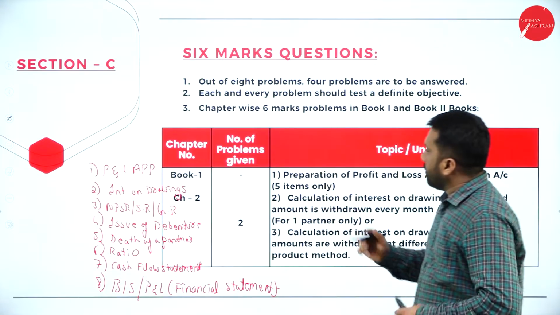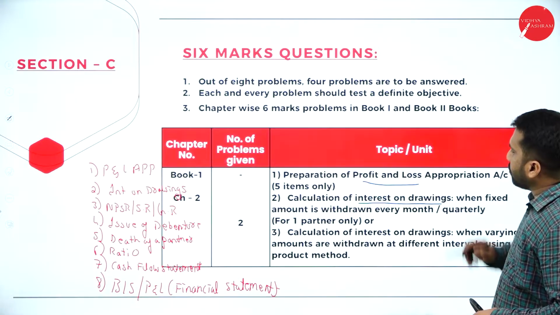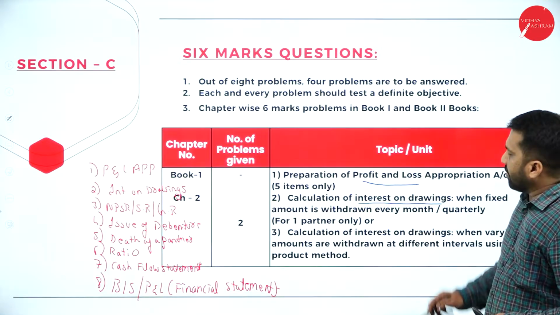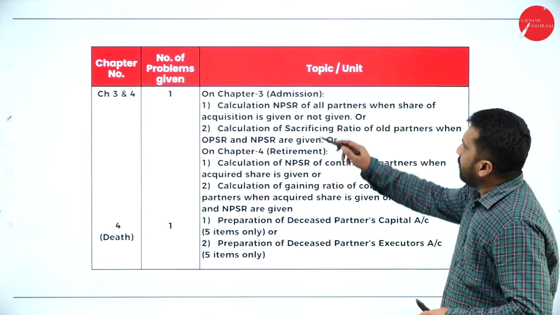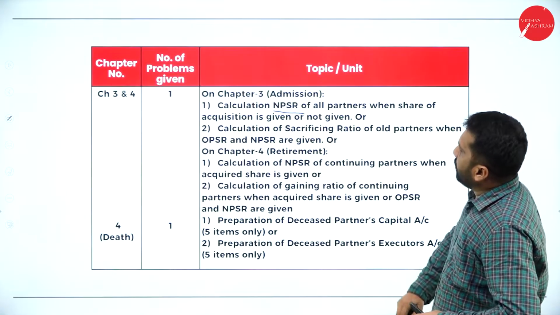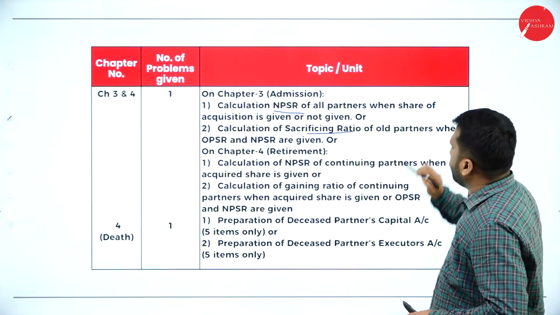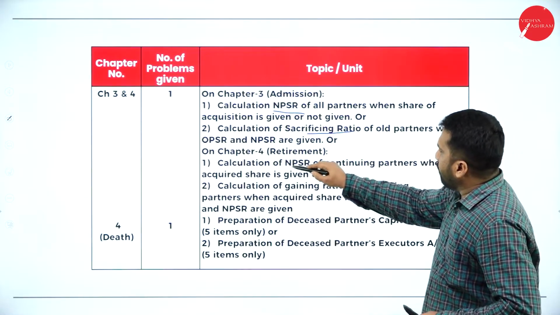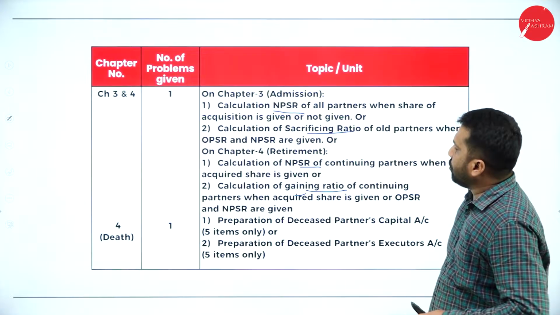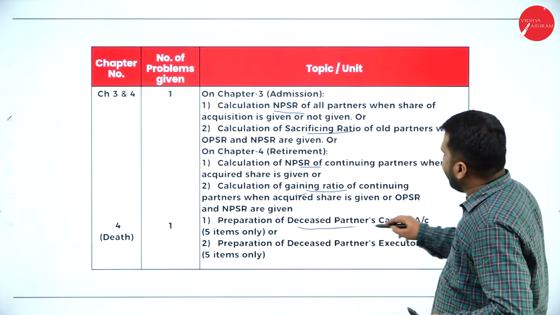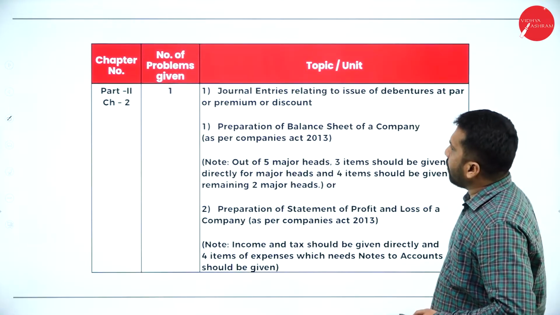Now, see, as per the format: preparation of profit and loss appropriation, calculation of interest on drawings, there are 2 methods, one is product and one more is average. Then new profit sharing ratio, sacrifice ratio or gain ratio, and preparation of deceased partner's capital or executor's account.